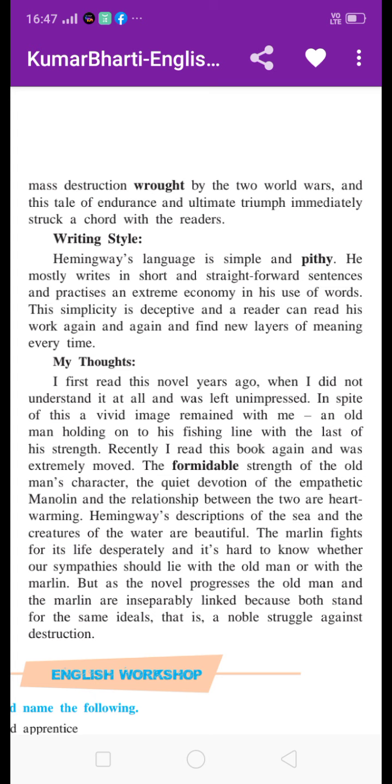But as the novel progresses, the old man and the marlin are inseparably linked.